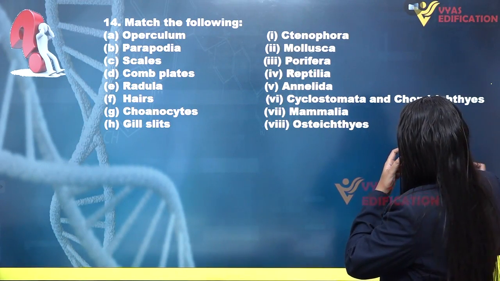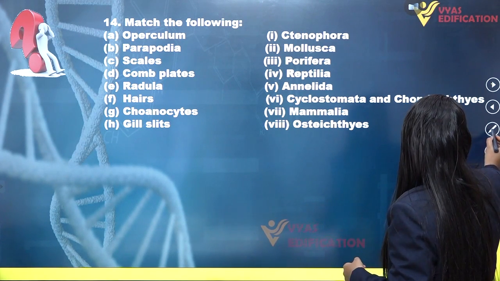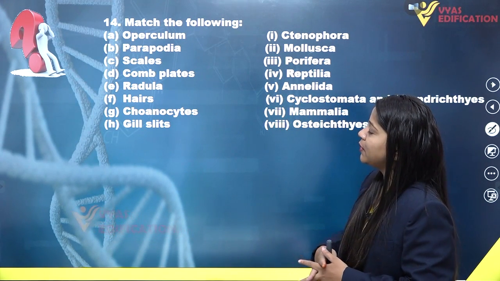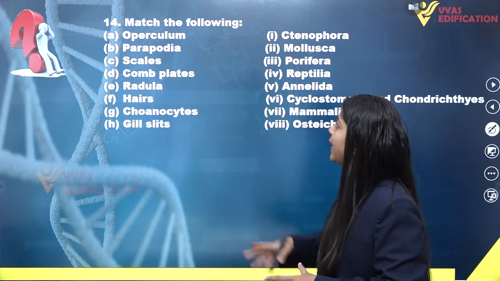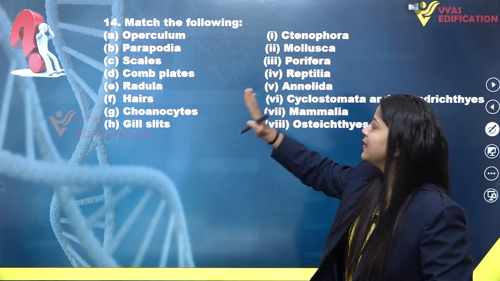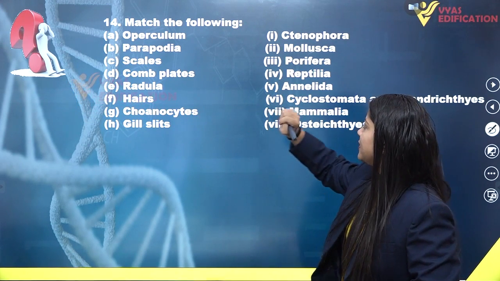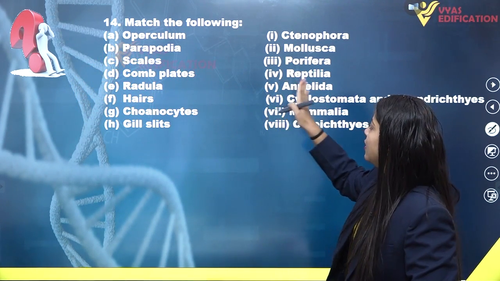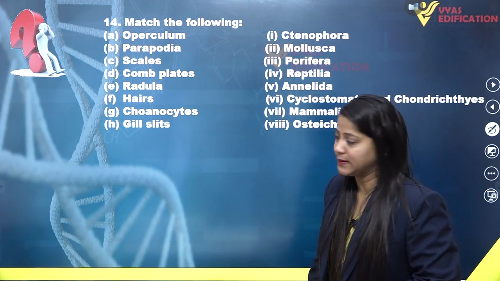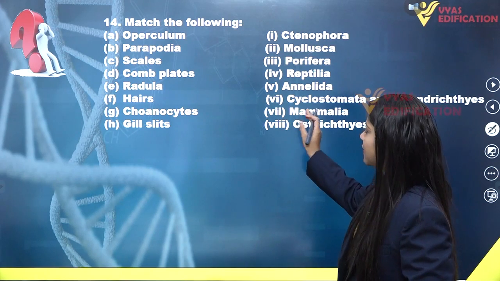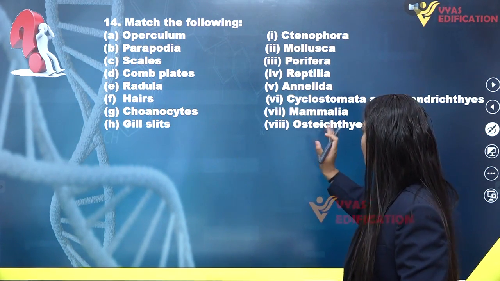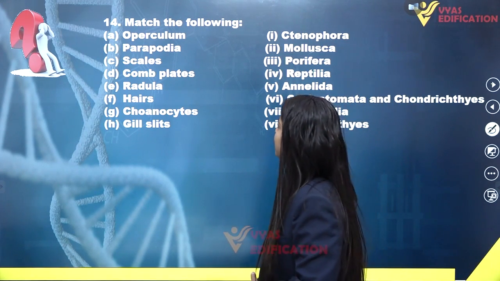Match the following. We have been given all these options and we have to match these terms. In column 1 we have option A, operculum, and in column 2 we have Ctenophora. Then we have Parapodia, Mollusca, scales, Porifera, comb plates, Reptilia, Radula, Annelida, hairs, Cyclostomata and Chondrichthyes, Choanocytes, Mammalia, gill slits, Osteichthyes. So now we have to match the following.